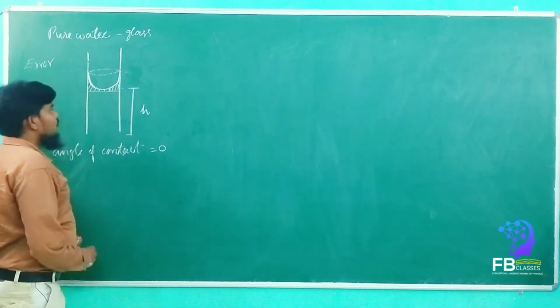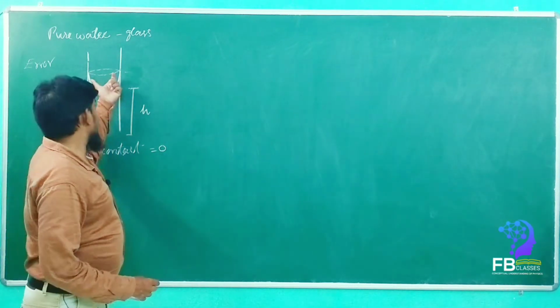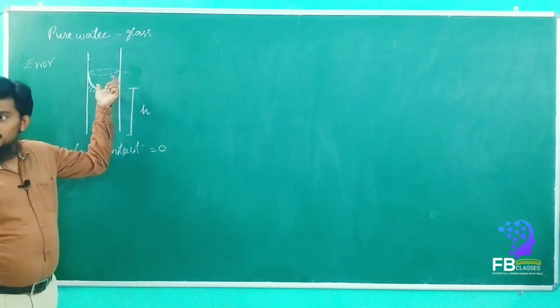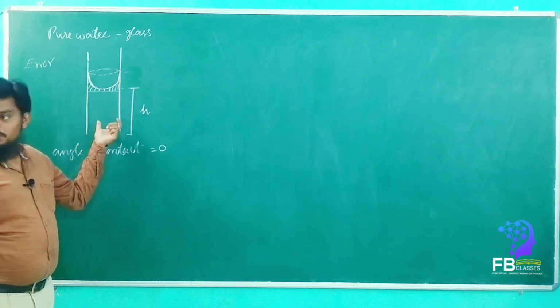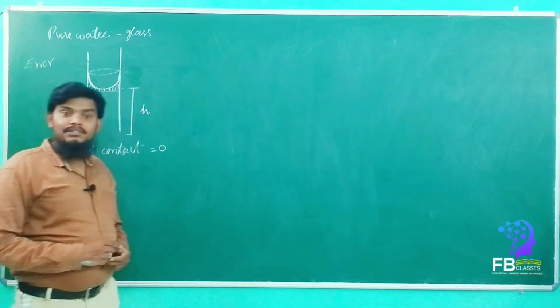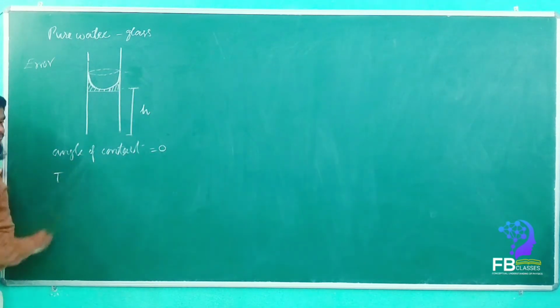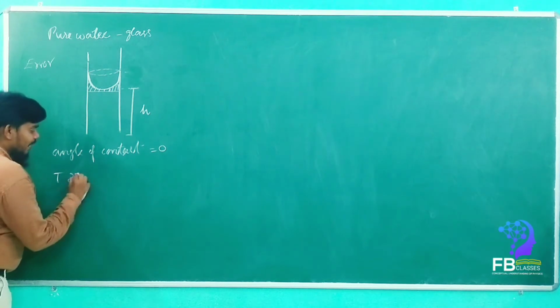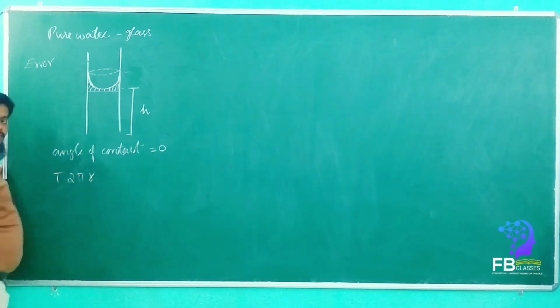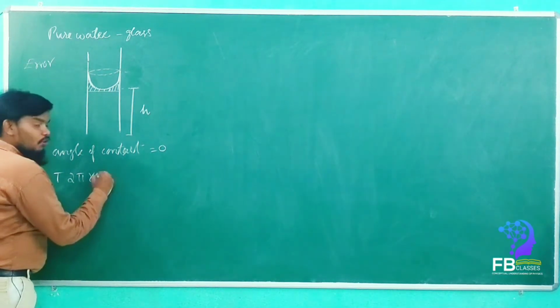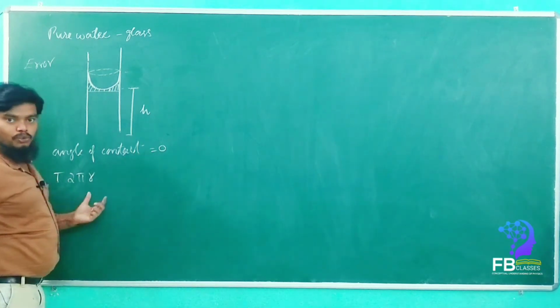So here we know that the total weight of the liquid column is balanced by the tension. Yes or no? How much tension here? See, T into length 2 pi r cos theta. Theta is how much, my dears? 0. So cos theta will not come.